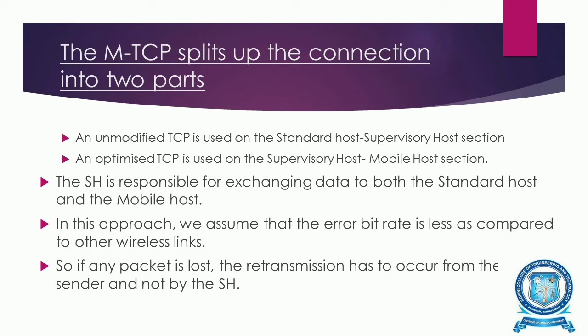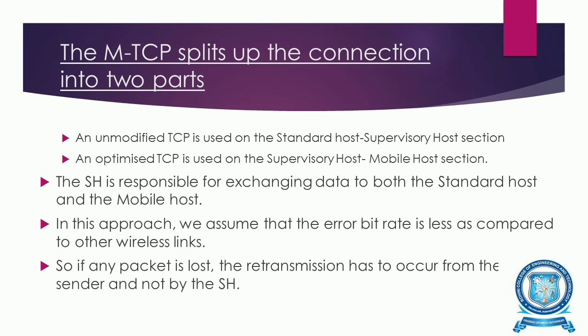In this approach, we assume that the error bit rate is less as compared to other wireless links. So if any packet is lost, the retransmission has to occur from the sender and not from the standard host. So this is given by the split up connections of the MTCP.